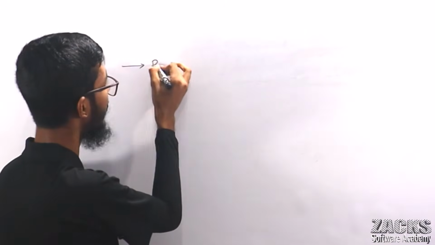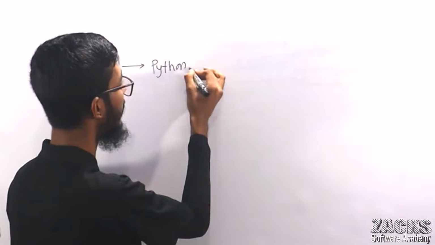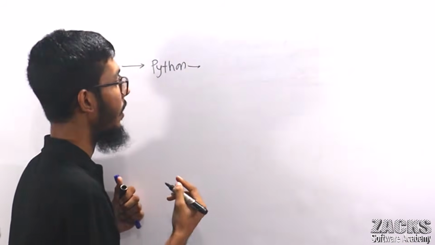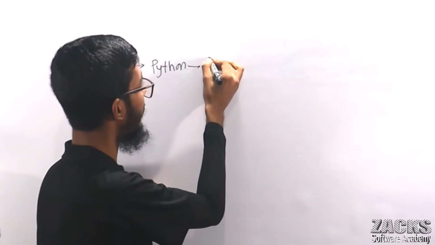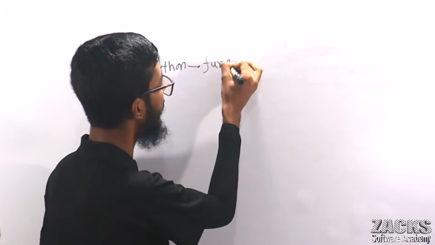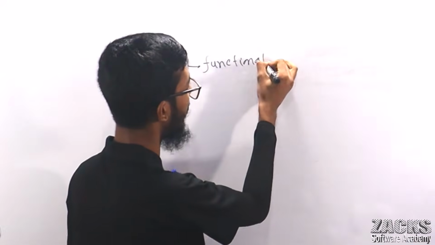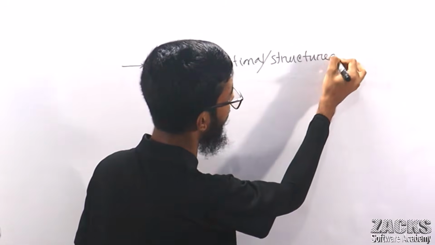Let me write this point. Your Python is a functional programming or structured programming language also. So he took structured or functional features from C. Let me write this point: functional or structured programming language.